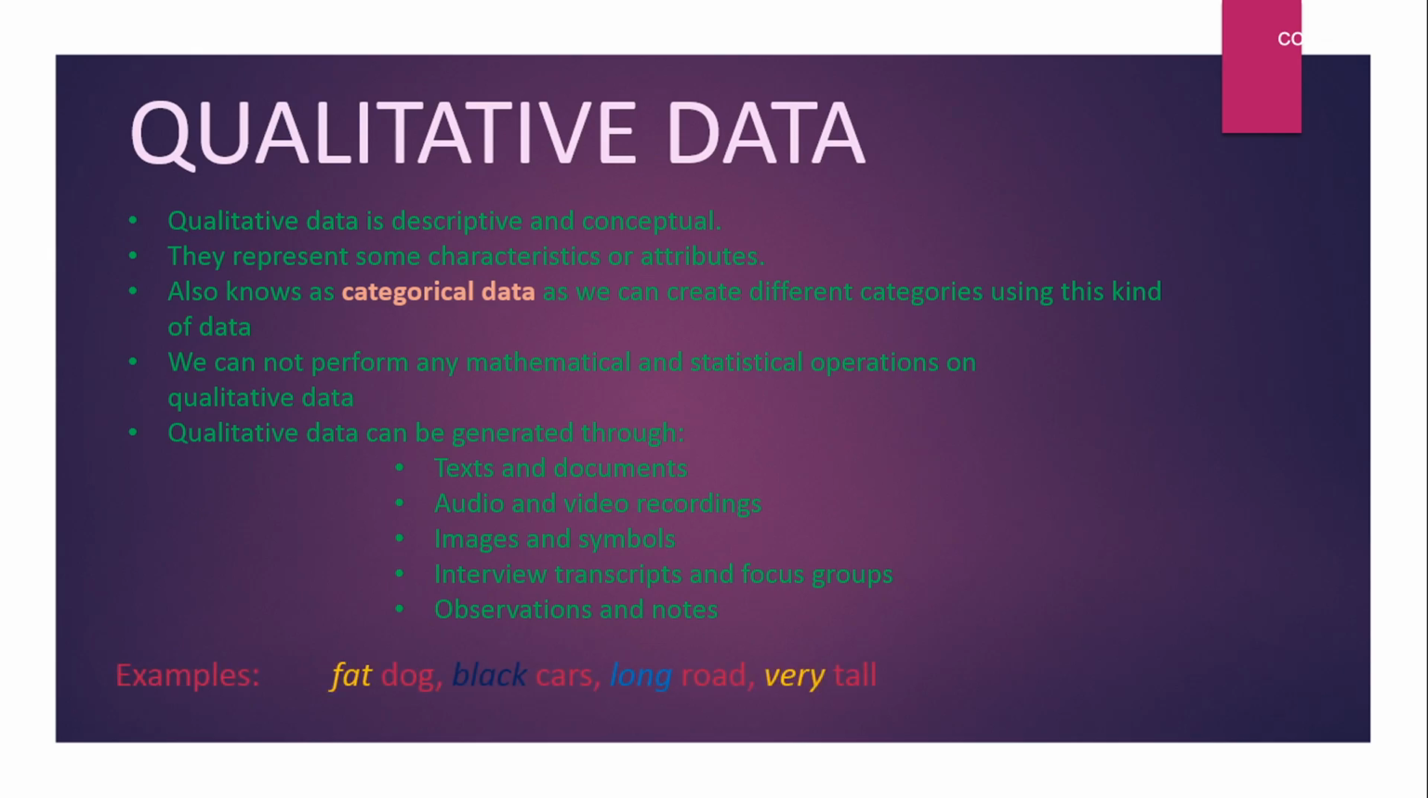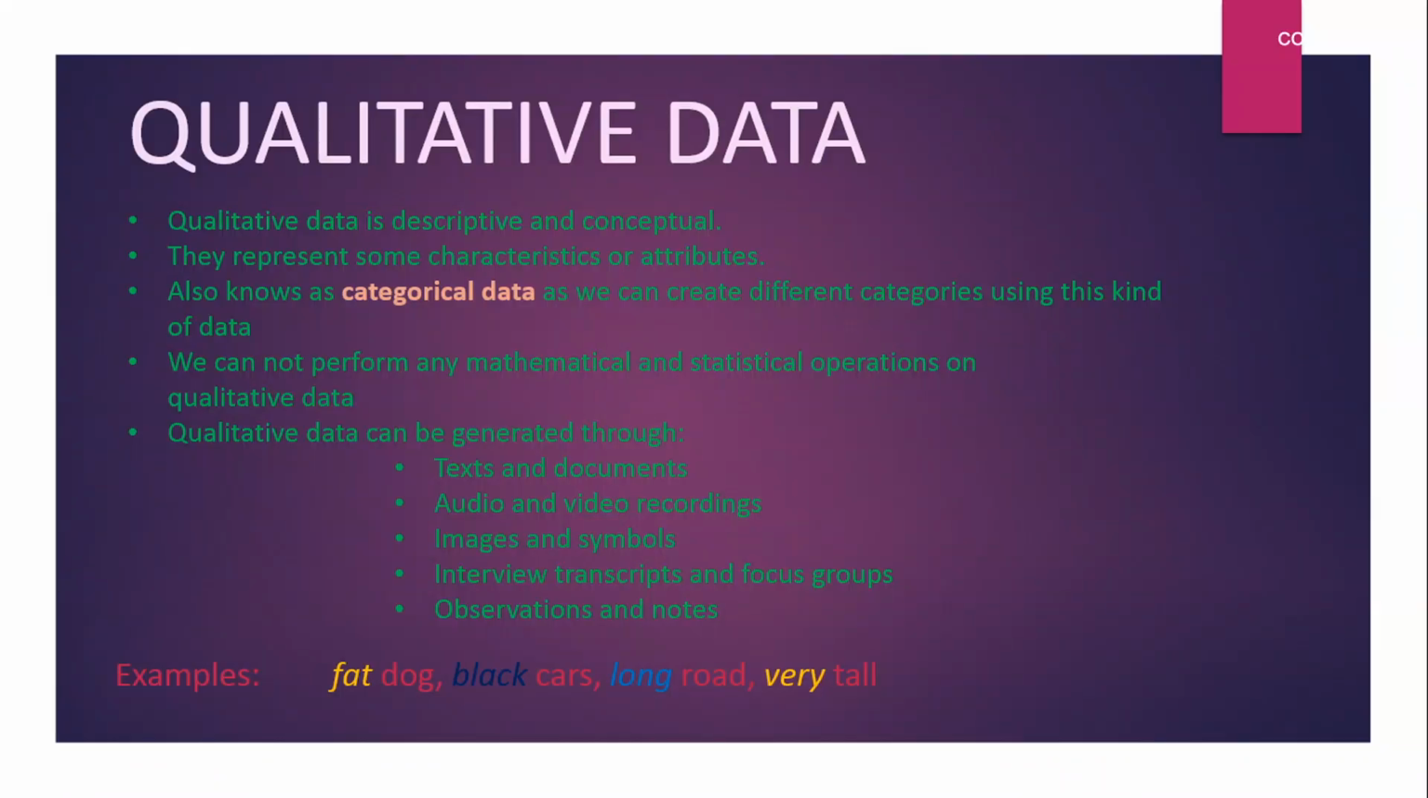So let's see some examples of qualitative data. Fat dog, black car, long road, very tall. So here fat, black, long and very represent some characteristics of dog, cars, road and tall. Generally, if you observe some item or observe anything and you generate some data after your observation, they become qualitative data.